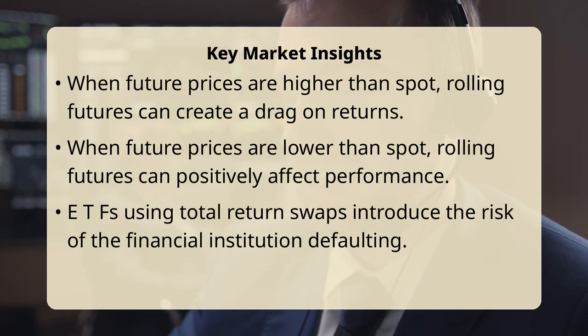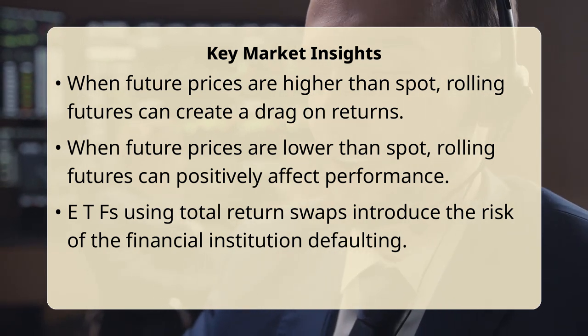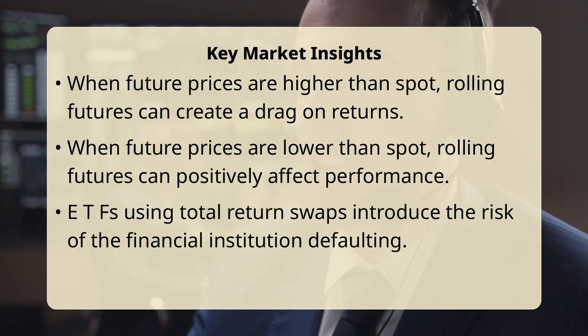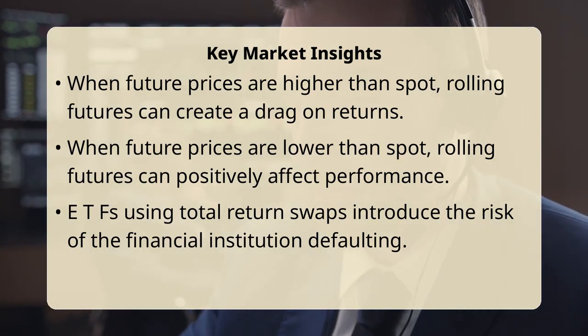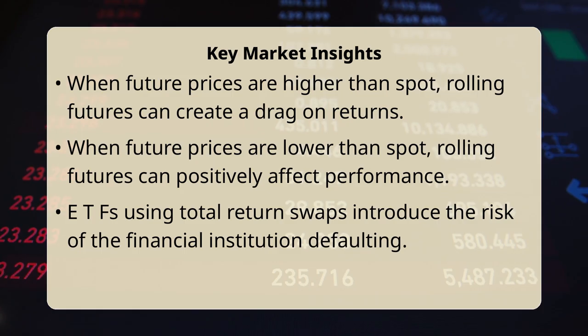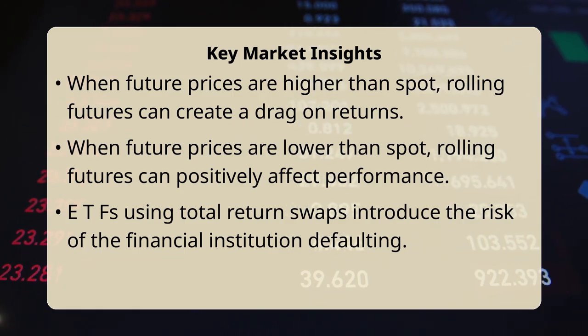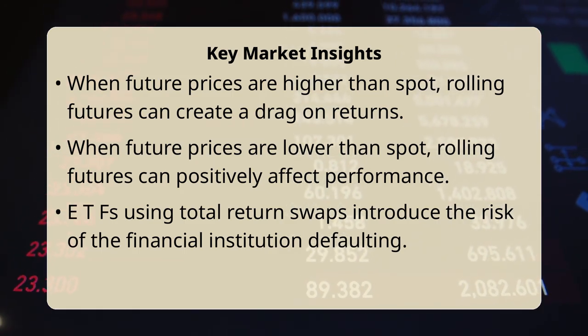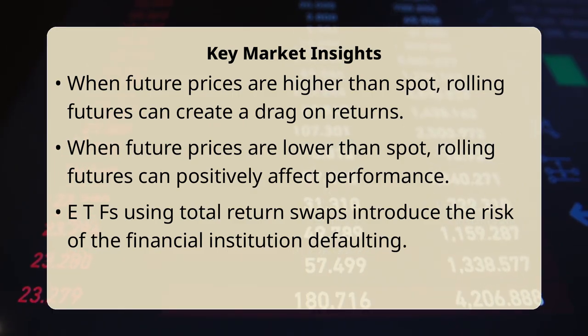ETFs using total return swaps introduce what is known as counterparty risk, meaning the risk that the financial institution backing the swap might default. Ultimately, the way a commodity ETF replicates its index performance directly impacts its tracking accuracy and potential returns.